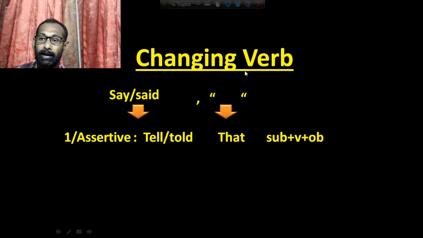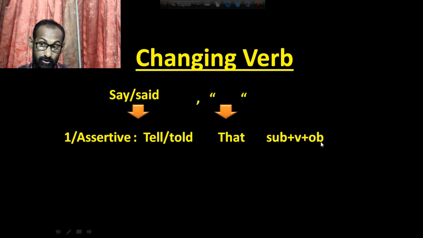Actually, in an assertive sentence, we have to use tell for the present tense and told for the past tense, instead of say and said, and we have to use that instead of inverted comma, and the next part will be subject plus verb plus object.